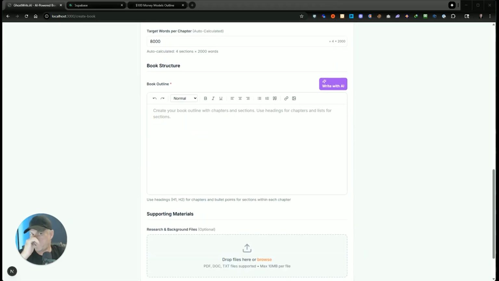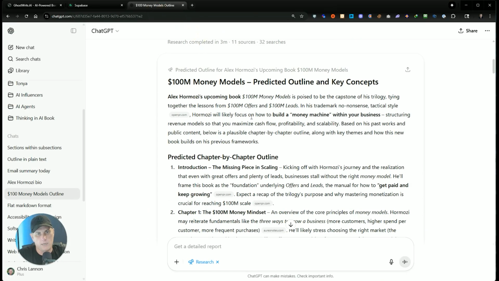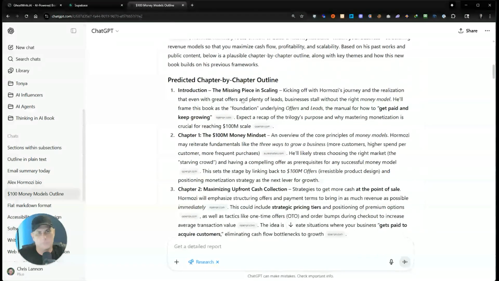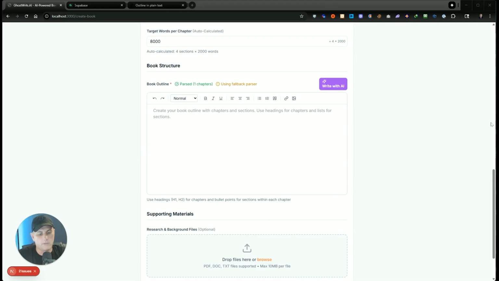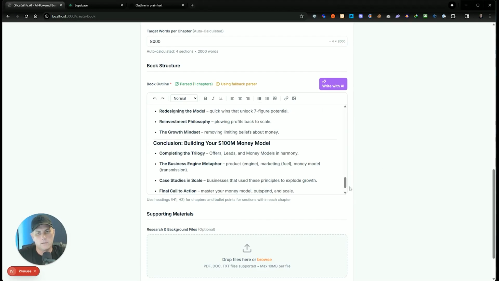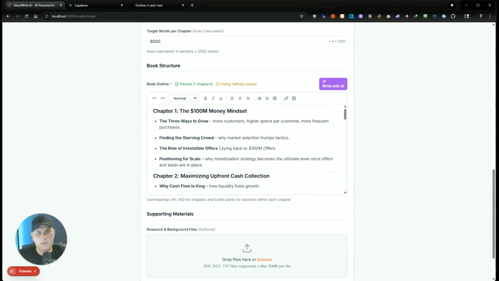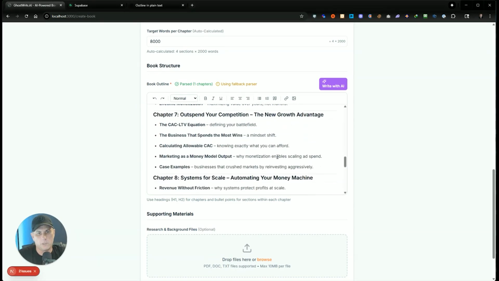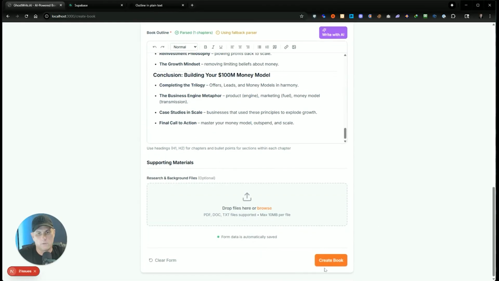And for the outline, I actually had ChatGPT go out and do some deep research on what it thought Alex Hormozi's book was going to be, what the outline was going to be, and it came up with this. So it came up with a predicted outline for the $100 million money models, gave me all this stuff. So I've got this chapter by chapter outline. So I'm just going to paste that outline in here, and it should be able to parse the outline, and then we'll be able to edit the book. So let's give this a try.